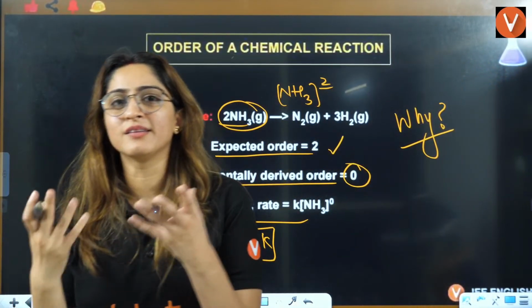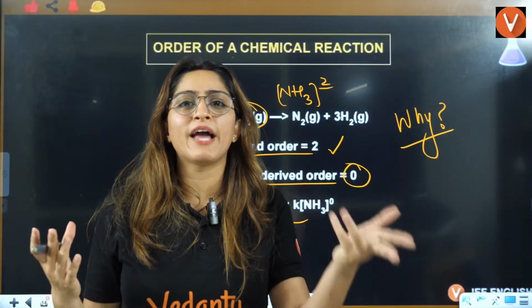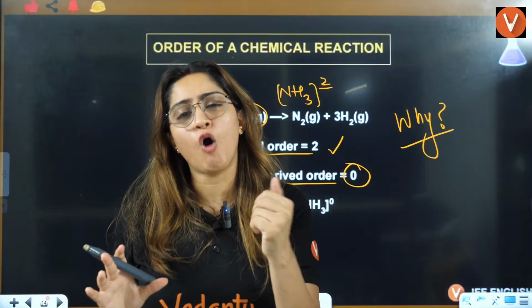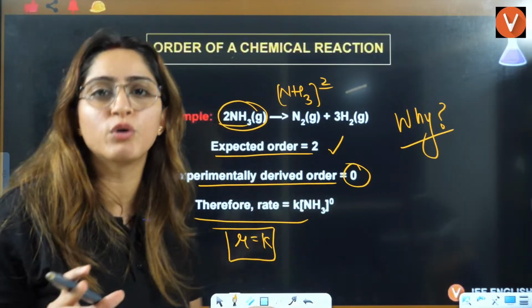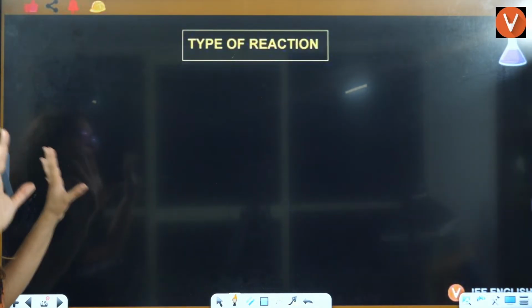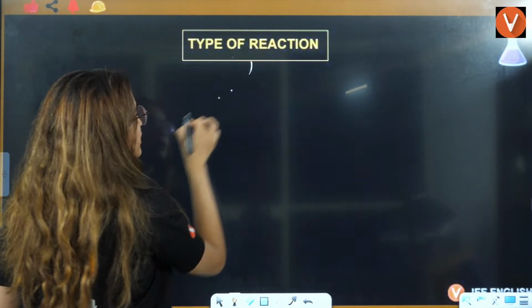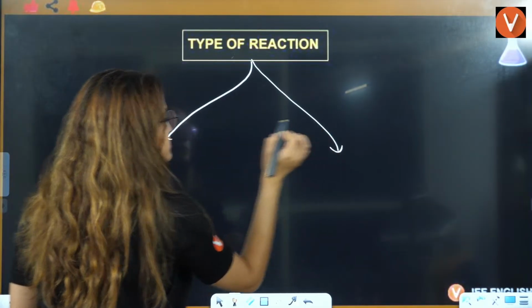Ma'am, you have written that the order of reaction may or may not be equal to stoichiometry. What is the reason? How can you say it may or may not be equal to stoichiometry? For that, you have to understand two things: the type of reaction.